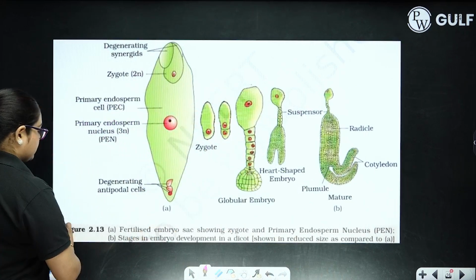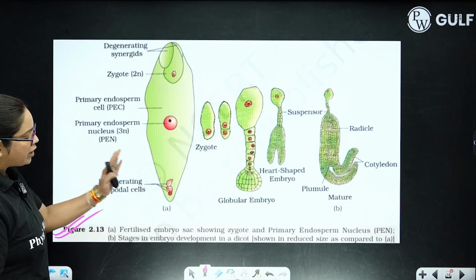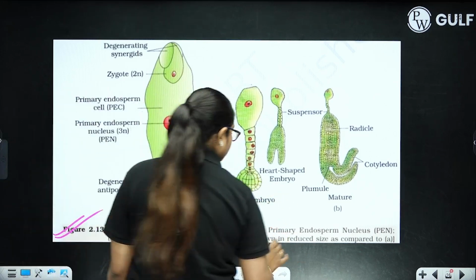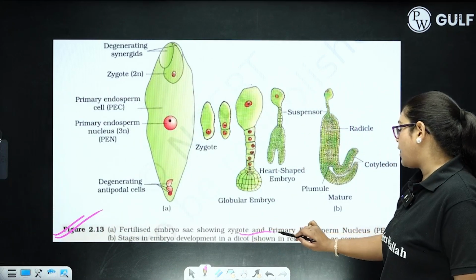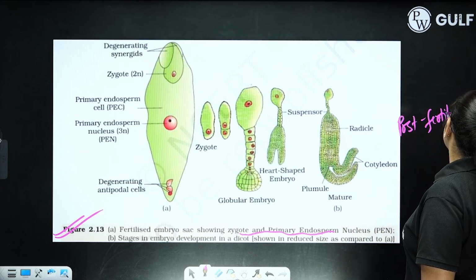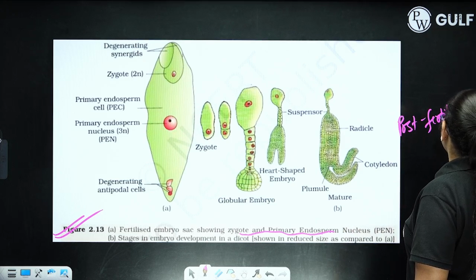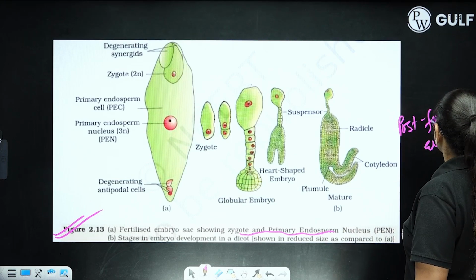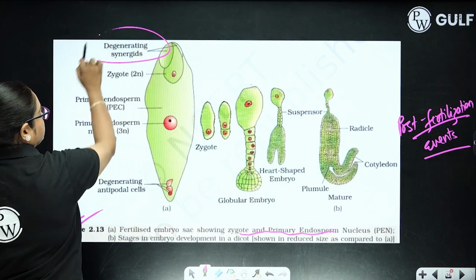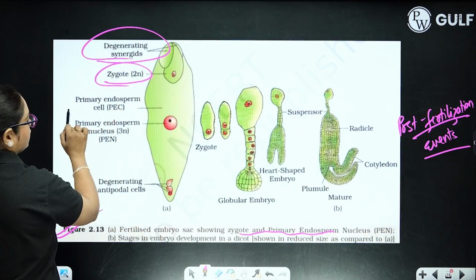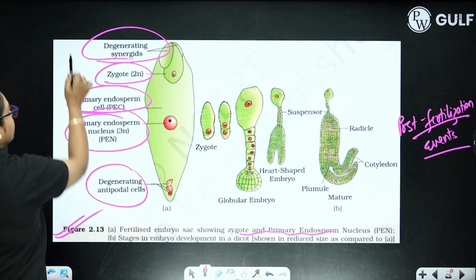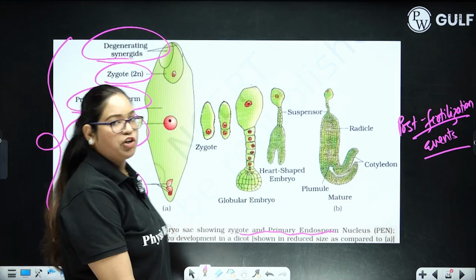Next figure is how the fertilized embryo sac converts into the primary endosperm nucleus and zygote. This is your post-fertilization event. Over here you can see these are degenerating synergids. This is the zygote. This is the primary endosperm cell. This is the primary endosperm nucleus. These are the results of the post-fertilization event.